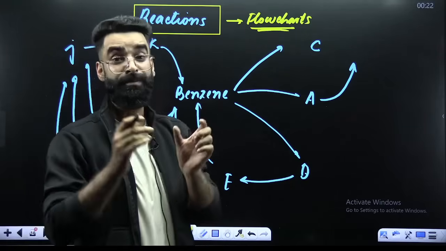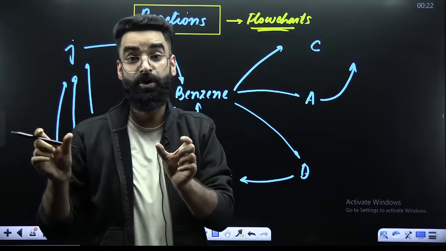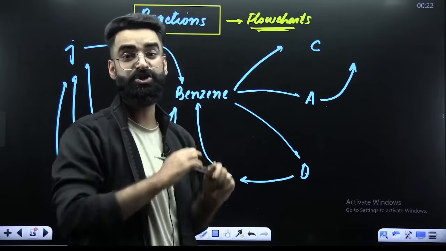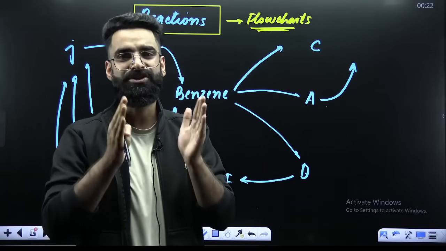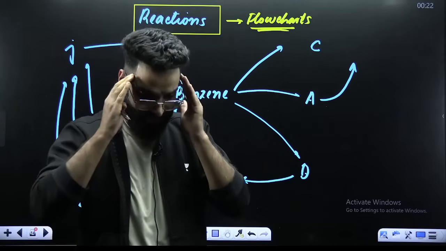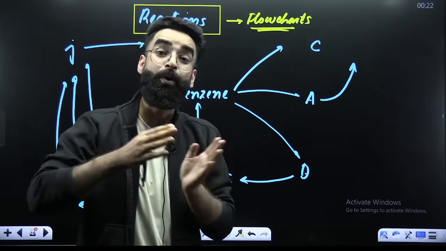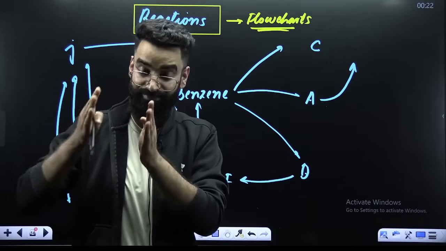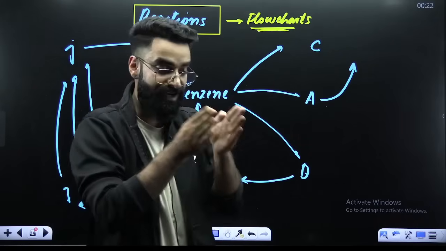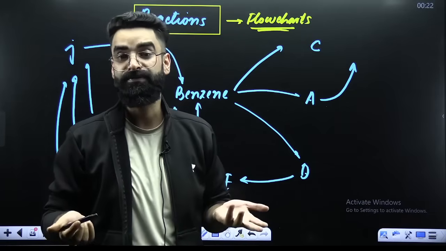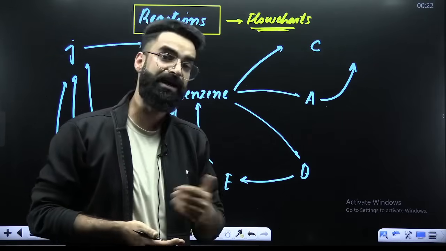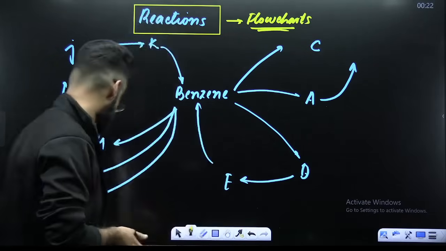Your class notebooks will be very thick, but when you make these short notes, you will get your entire organic chemistry compiled in just 20 pages. It avoids that mental pressure. Revision through that thick notebook versus revision through these 20 pages: you yourself know which one is going to be more effective. Definitely revision through 20 pages.